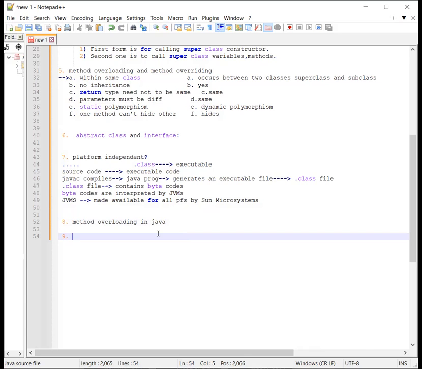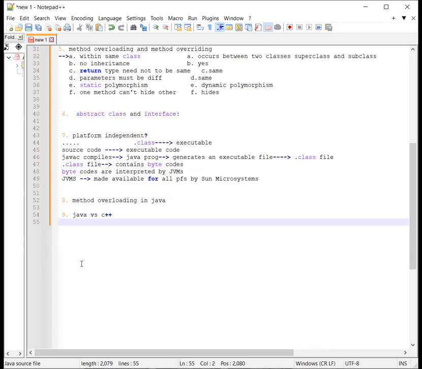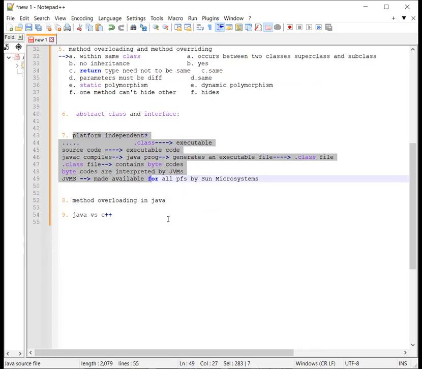Now, what is the next question? Java versus C++. The first point is that Java is platform independent. We have discussed that Java is platform independent, but C++ is platform dependent. There are no pointers in Java, but there are pointers in C++. There is no operator overloading in Java, but in C++ we have operator overloading.